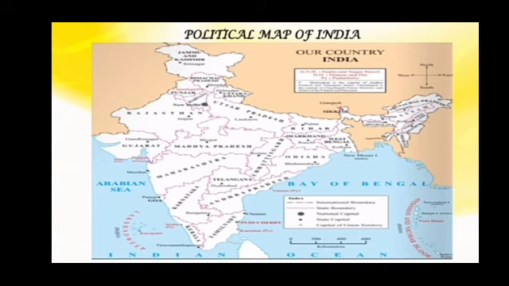So on the northeast side we have many states like Assam, and the capital of Assam is Dispur. Arunachal Pradesh, the capital of Arunachal Pradesh is Itanagar. Manipur, the capital of Manipur is Imphal. Nagaland, the capital of Nagaland is Kohima. Mizoram, the capital of Mizoram is Aizawl.